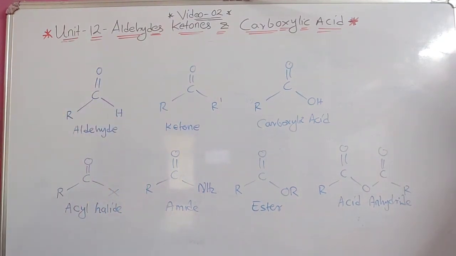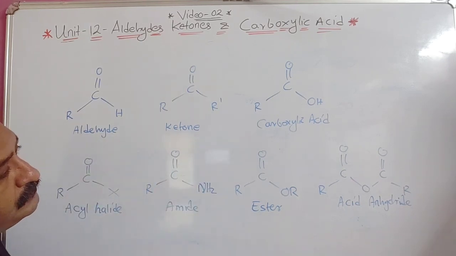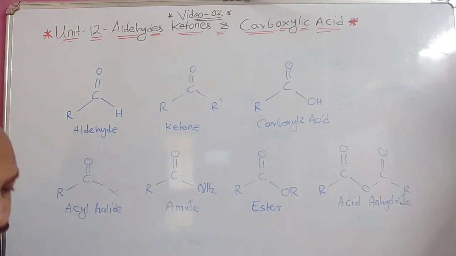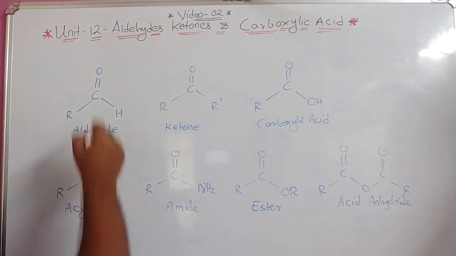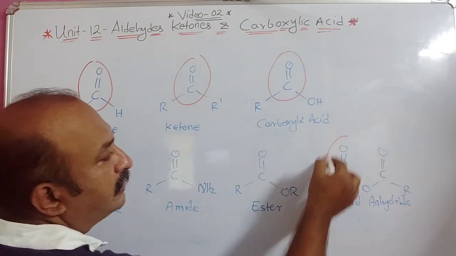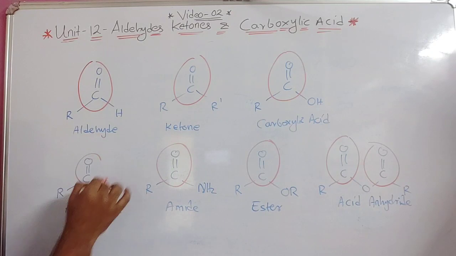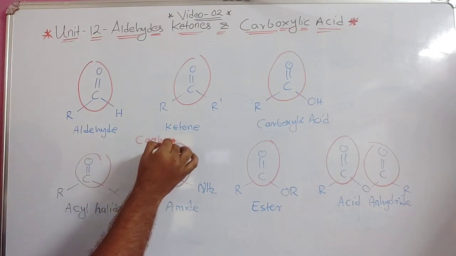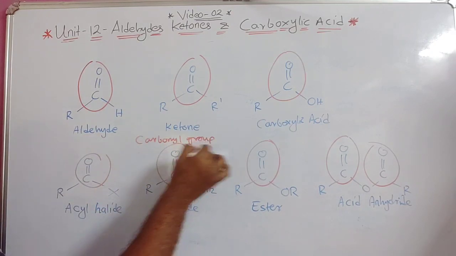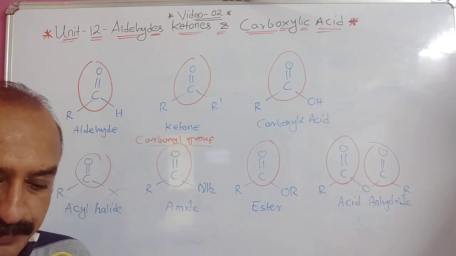I will just draw it on the board. So that part is also over. I will just draw this part. So these are the 7 general forms we have discussed till now. In all of them, if you see, there is a carbonyl group. All of these contain carbonyl groups. You can see it everywhere. So these are the important compounds containing carbonyl groups.